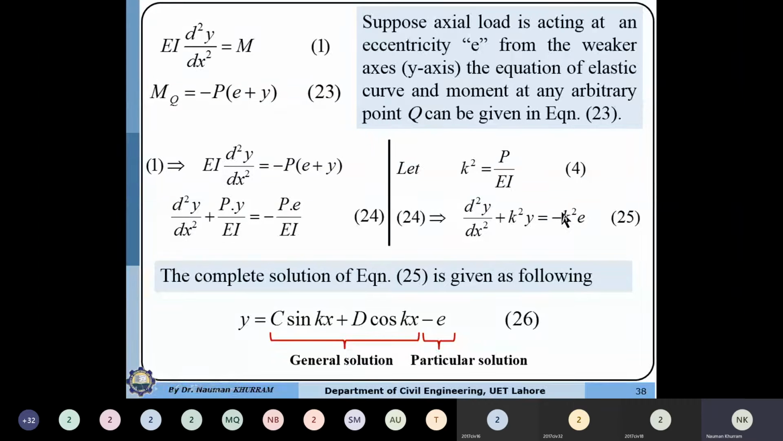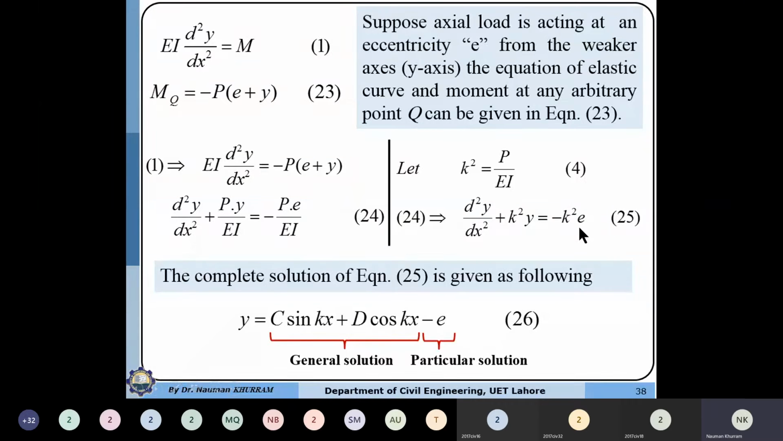In the Euler formula, this parameter was 0. Now this parameter is not 0, which means this equation is a non-homogeneous equation. The solution of this equation can be determined in two ways. First, we can equate the equation to 0, so it becomes a homogeneous differential equation. For the homogeneous differential equation, the general solution is the same as in the previous case, C sin kx plus D cos kx. The second is the particular solution for this parameter.